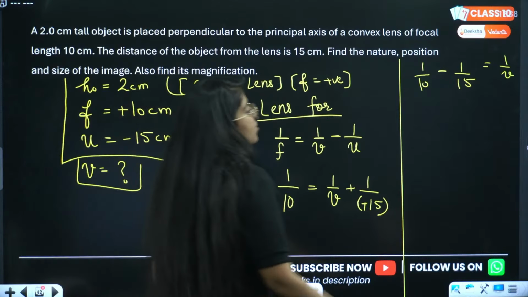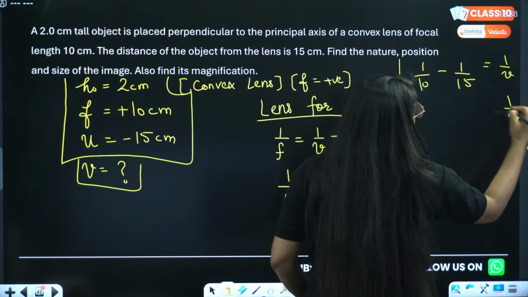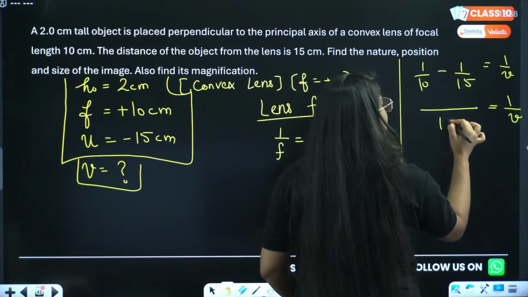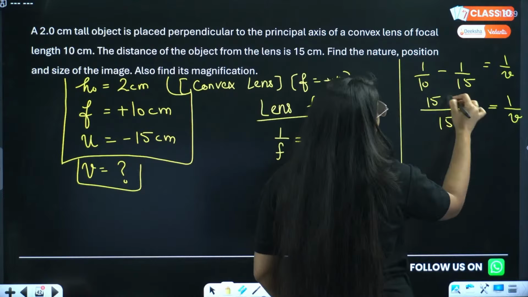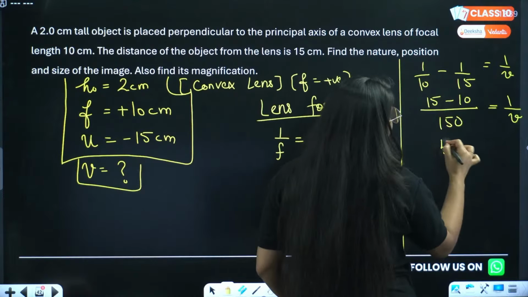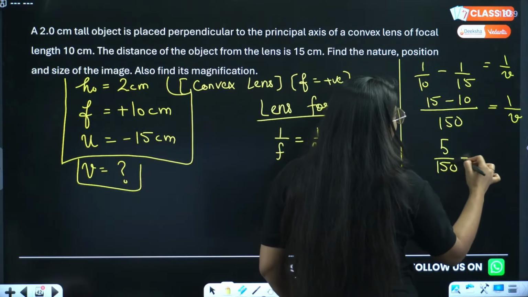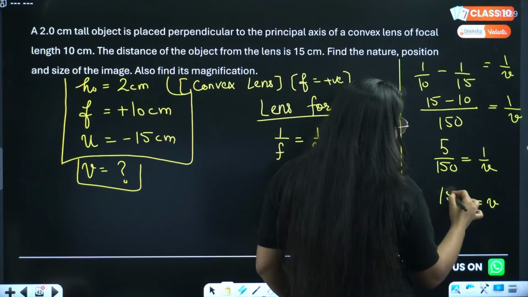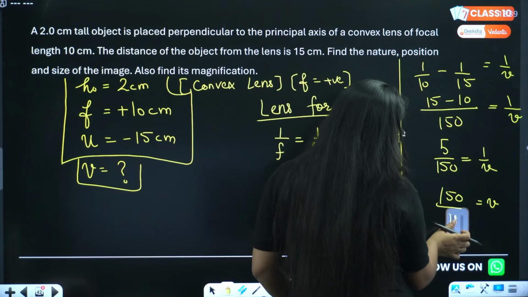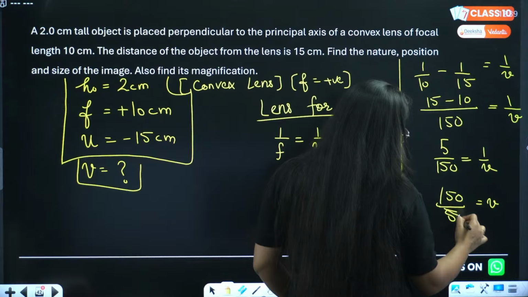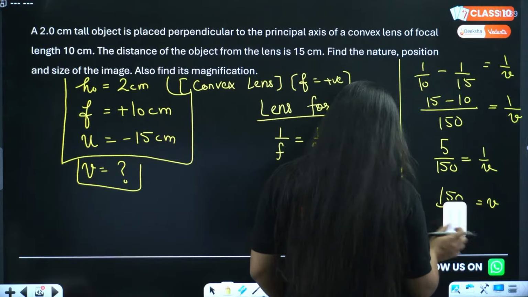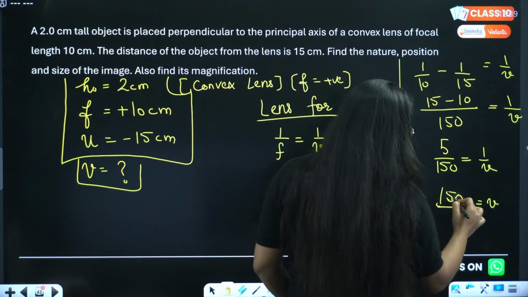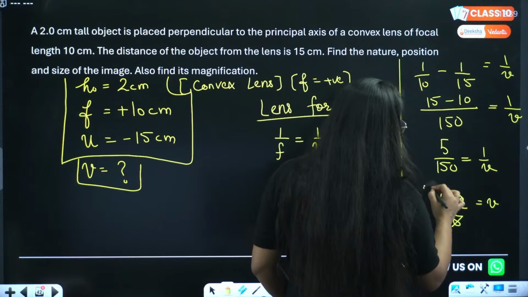Okay. Next, just find v, right? We'll take the LCM. This is 15 minus 10. That will be 5 by 150 equals 1 by v. So v will be 150 divided by 5. 150 divided by 5, that is 30.